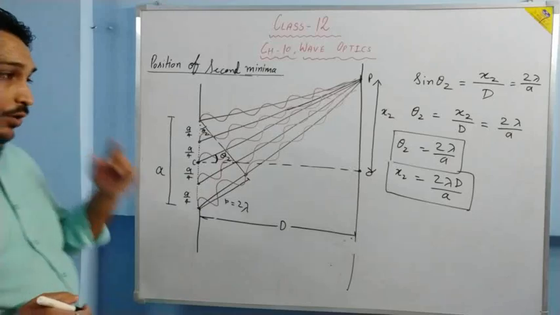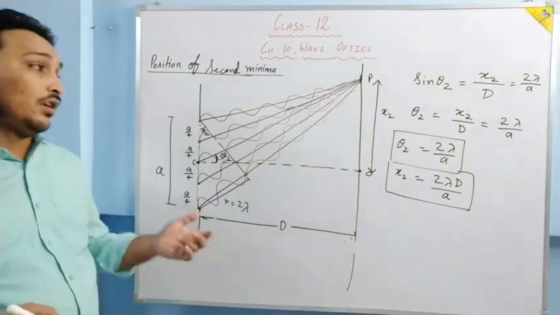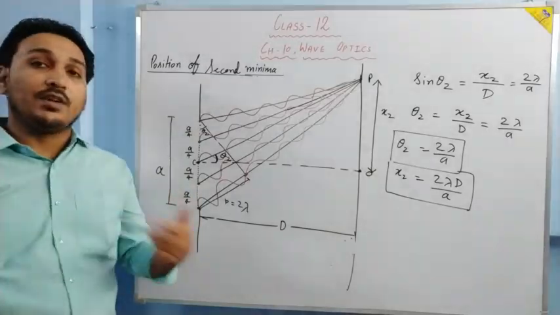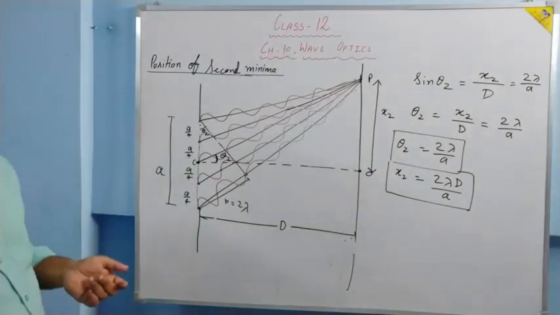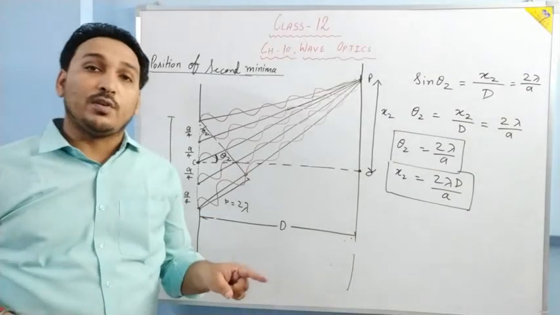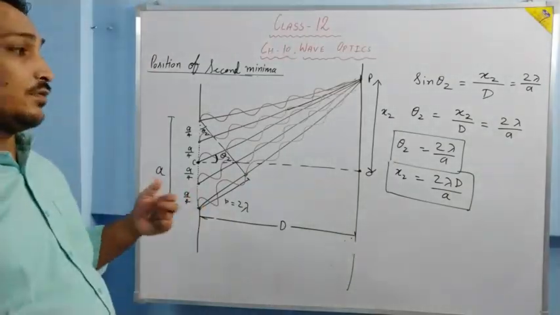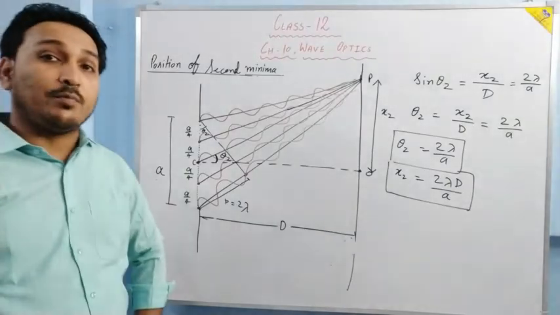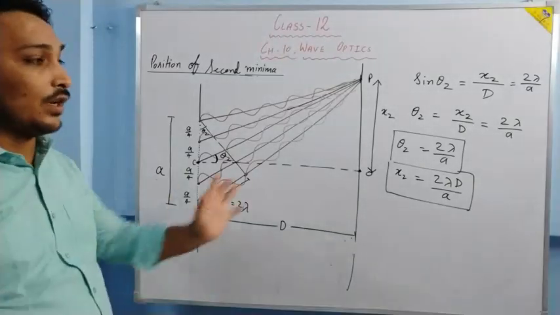Similarly, for the third minimum, we have to split the slit into 6 parts. Means we have to split the slit into even numbers. For the first, we split it in 2 parts. For the second, in 4 parts. For the third, we are going to split it in 6 parts. For the fourth, 8 parts. For the fifth, 10 parts. It will go like this only.